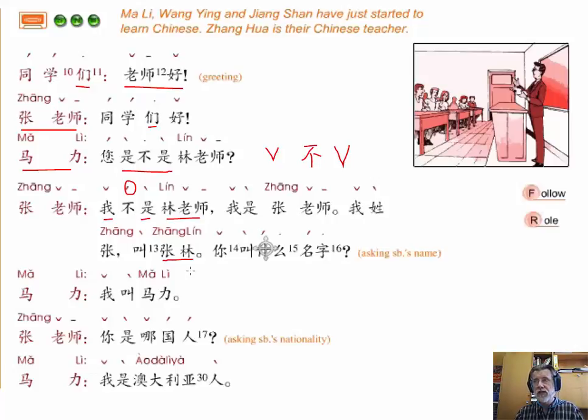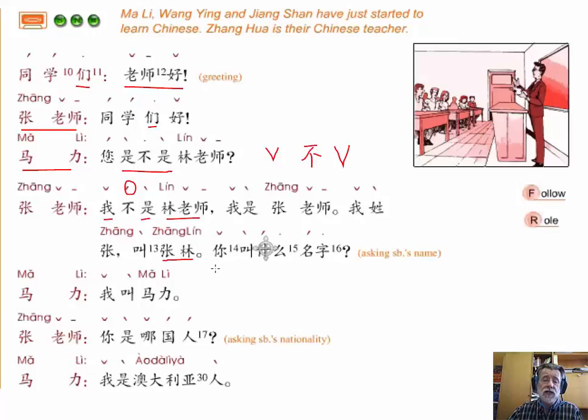He could say 我叫Lin, but Chinese like to say things in pairs often. It depends on the words, but they often like to have at least 2 syllables. And so in this case, it's more natural for the teacher to say 叫张林, because that's the 2 syllables. It's not for everything, but you'll notice that's a trait. If you look at Chinese vocabulary, there are lots of single character or single syllable words, but there are very many more, at least 2 character or more words.